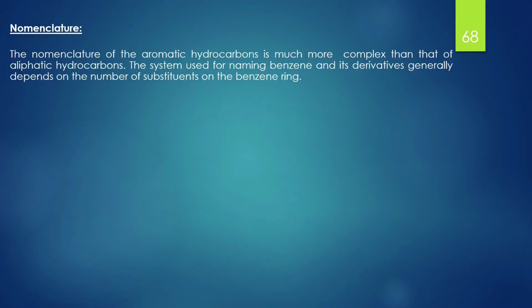Let us talk about the nomenclature of benzene. The nomenclature of aromatic hydrocarbons is much more complex than those of aliphatic hydrocarbons. The system used for naming benzene and its derivatives generally depends on the number of substituents on the benzene ring. Some important rules of naming are given below.